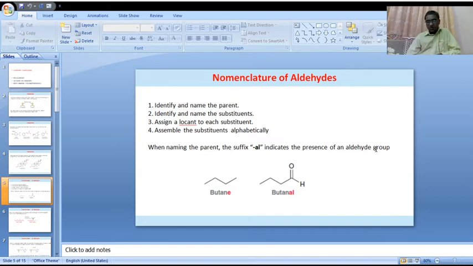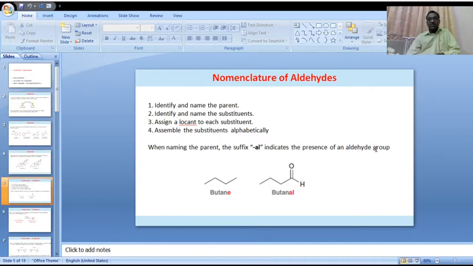Now let us go to the second nomenclature system, the well-known IUPAC system. According to this system, aldehydes are named after the corresponding alkanes.